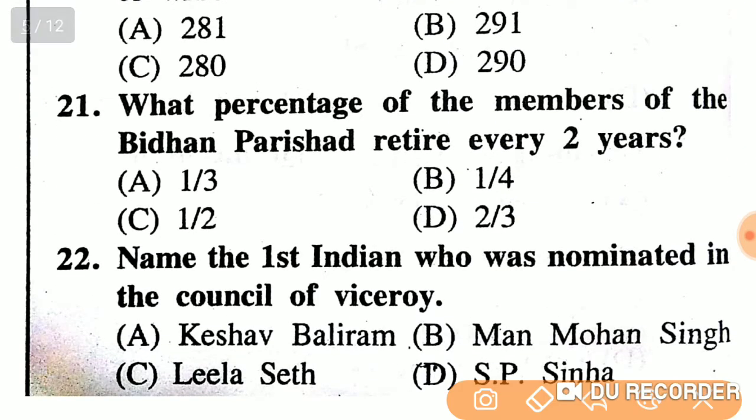What percentage of the members of the Bidhan Parishad retires every 2 years? 1/3, 1/4, 1/2, 2/3. The right answer is 1/3 members.